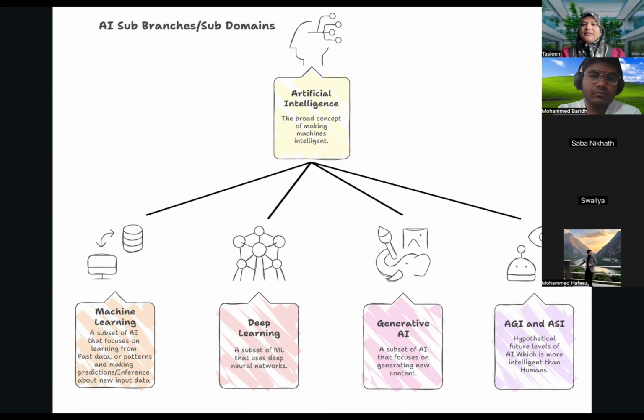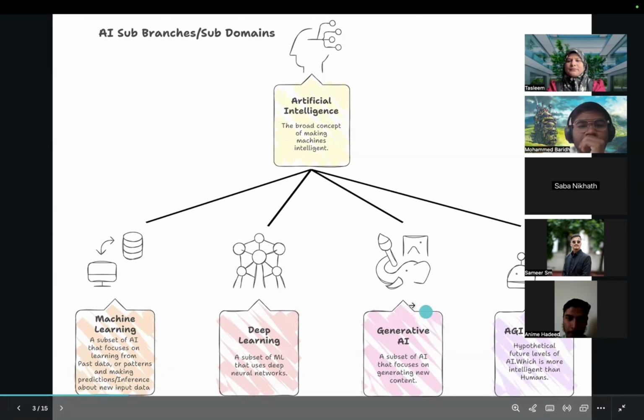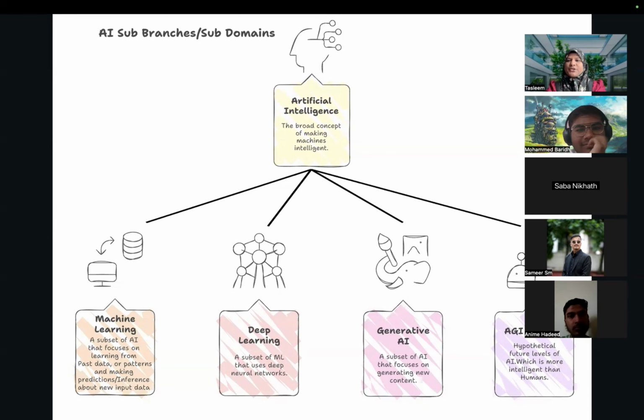If I tell it, draw a picture of a cat, or give me a picture of a cat sitting on a chair, I am asking it to generate that picture. It is able to generate the new information. It is able to create the picture of a cat sitting on a chair. This picture was not there. It created a new picture.